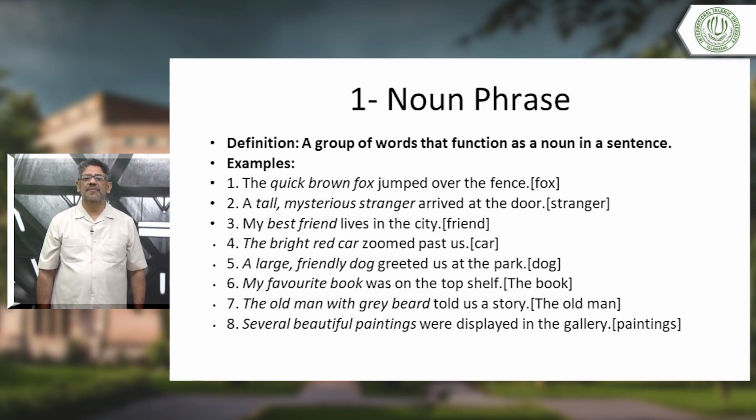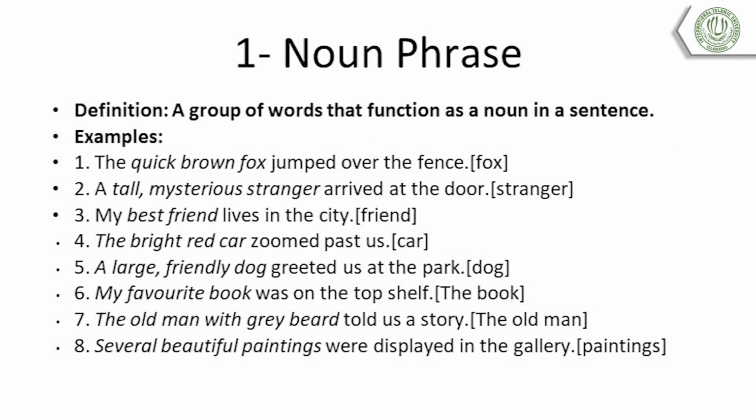Then number 4, the bright red car zoomed past us. Even if you say the car zoomed past us, the sentence is fine. But since it is a noun phrase, bright red car, the thing is one. Car is one. You can describe it with so many adjectives. At the moment we have 2 adjectives attached with it. But that is the point, how we can explain a noun phrase. It has to be a group of words.